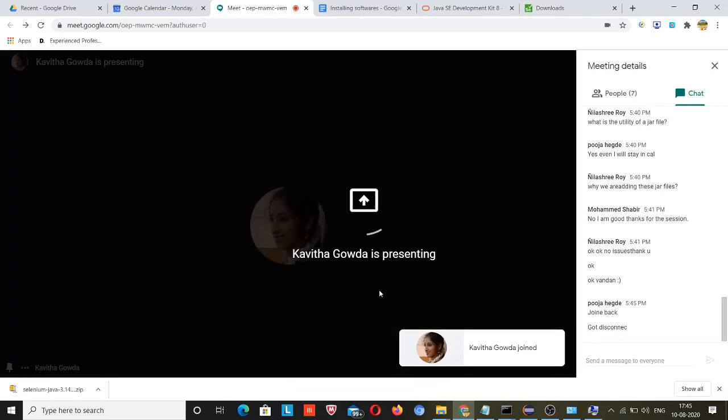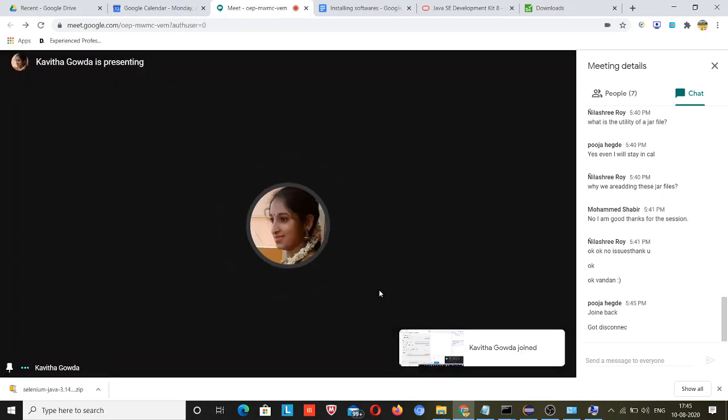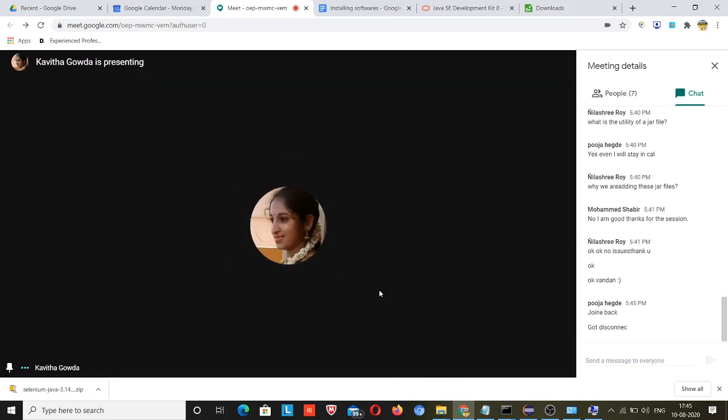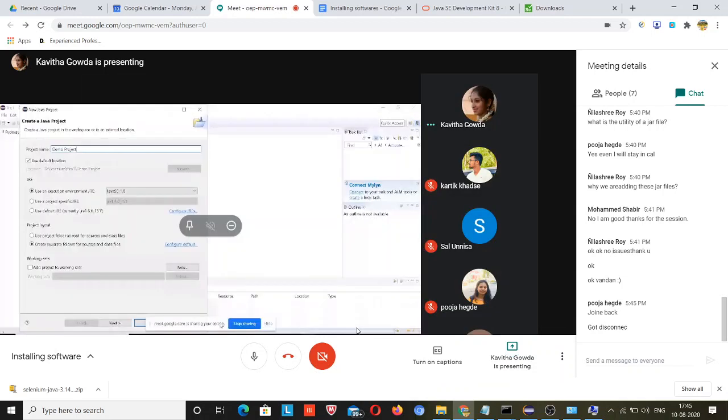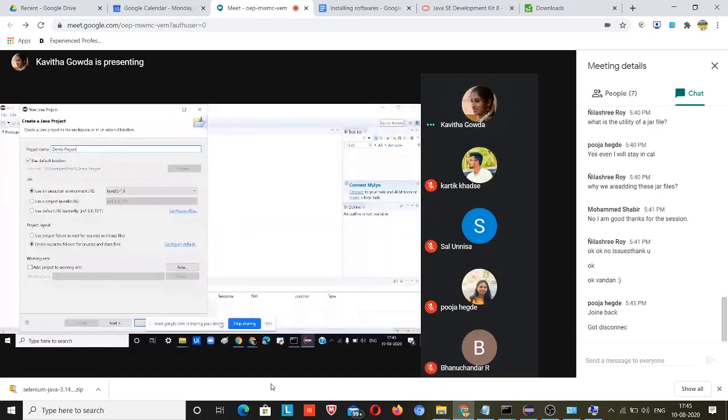Are you able to see my screen? Yeah, now I am able to see. Here is the project, as you told, Java 1.8. The project layout has two options, create separate folders for sources and classes files. One thing I will tell you: you don't need to change anything there. Just click on next.